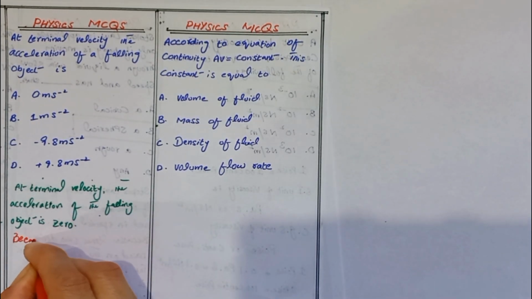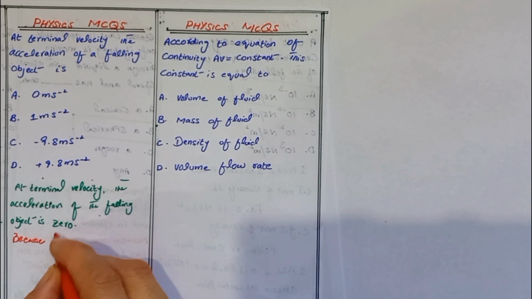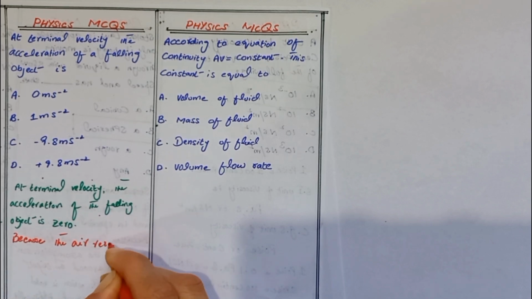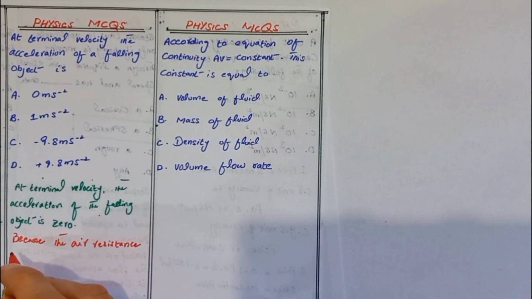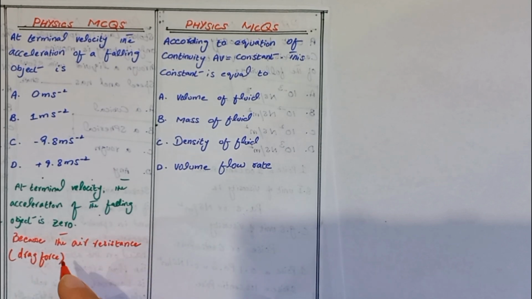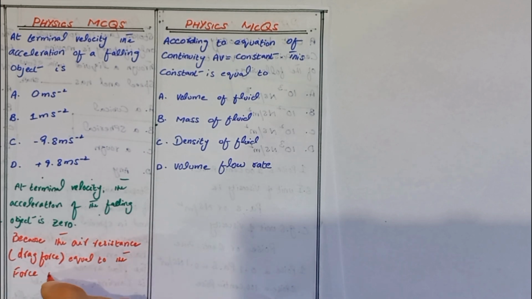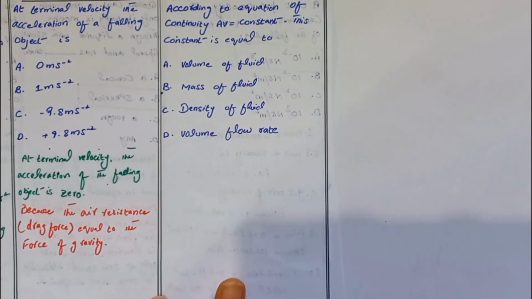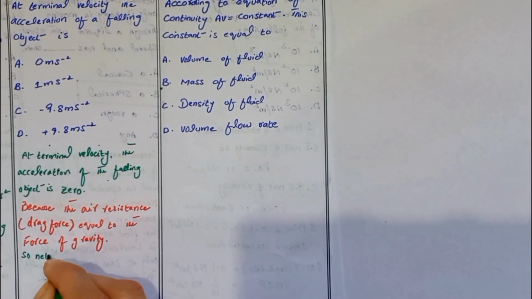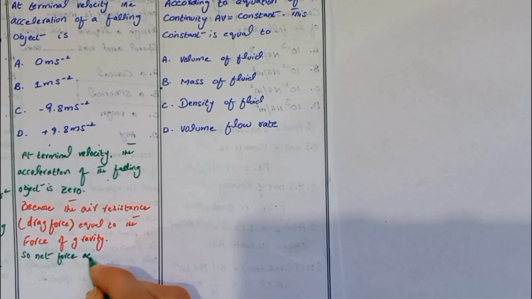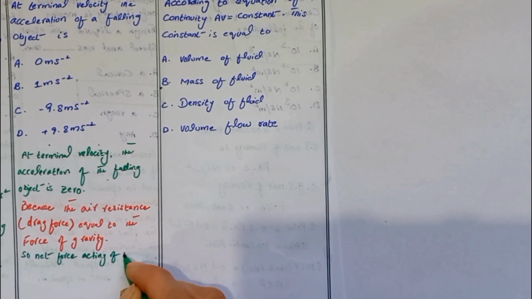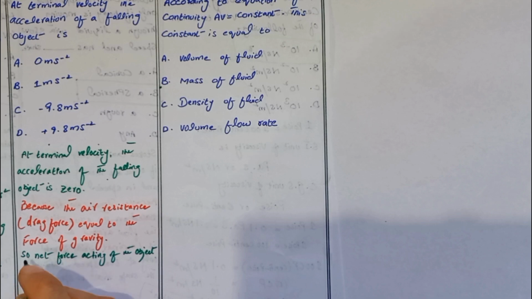because the air resistance, that is also called drag force, is equal to the force of gravity. So the net force acting on the object is 0.